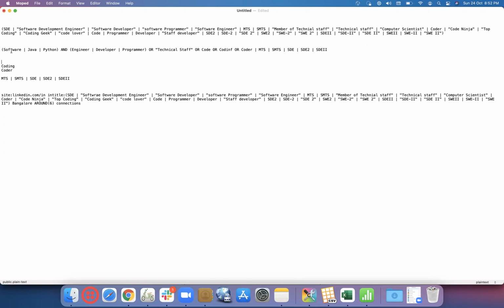Now here we need to properly bucketize, where we want a combination of results either from this or from this. So this becomes one set. It will give technical staff or coder or coding or MTS or SMTS or SDE or SDE2, or any software engineer, software developer, software programmer, or Java engineer, Java developer, Java programmer, Python engineer, Python developer, Python programmer, or just engineer, developer, or programmer. Let's say here we'll give it.